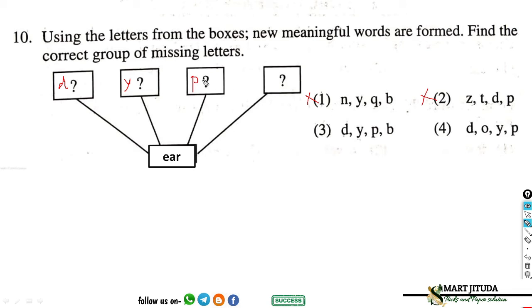Pear is a fruit, right? So pear has a meaning. If we put B in fourth box, so BEAR has a meaning, bear. Bear is an animal. So option third is correct for this given question.